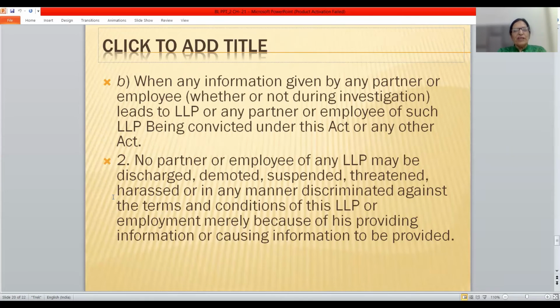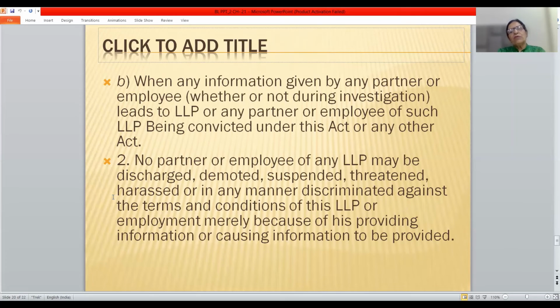And the second point is, no partner or employee of any LLP may be discharged, demoted, suspended, threatened, harassed, or in any manner discriminated against in the terms and conditions of this LLP or employment merely because of his providing information or causing information to be provided.